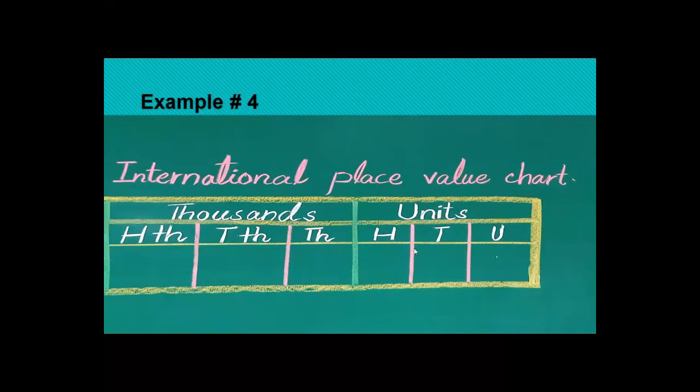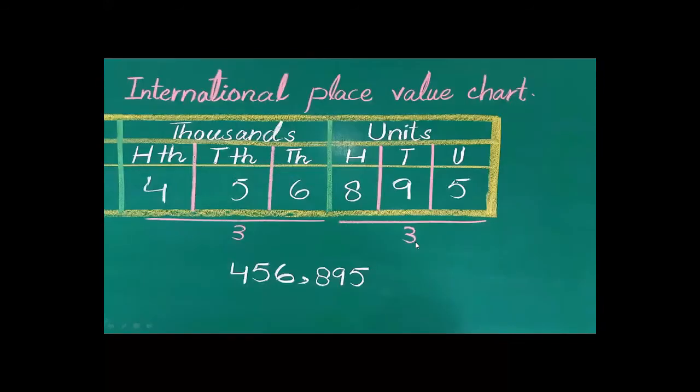International place value chart. Here we group like 3, 3. Starting from the right side, 5 comes under the place of units, 9 under tens, and 8 under 100. Here one group is complete, so we put a comma here.